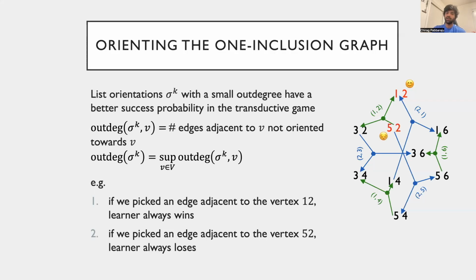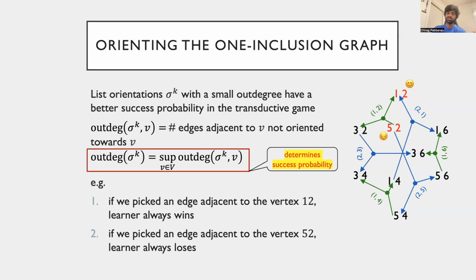On the other hand, observe that none of the edges that the vertex 5, 2 is adjacent to points towards it. Thus, if nature had chosen an edge adjacent to this vertex to give to the learner, they would definitely lose. Moreover, since the initial distribution is arbitrary, the distribution can have all of its mass on the vertex with the largest out degree. Thus, the out degree of the worst vertex determines the success probability of the learner.